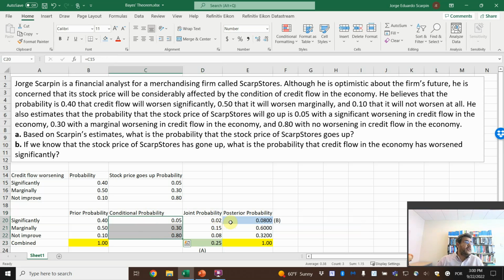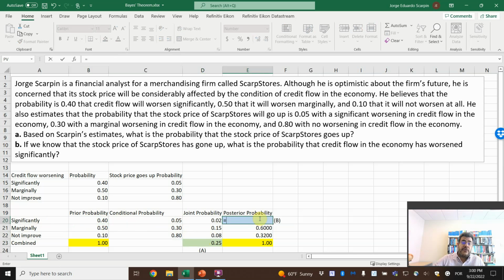But what is Bayes' theorem? It's the required B. If we know that the stock price of Scarp Stores has gone up, so if we know that these 25% happened, what is the probability that credit flow in the economy has worsened significantly? So if that happened, what is the probability that this scenario here also happened?